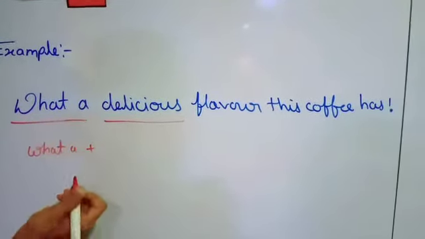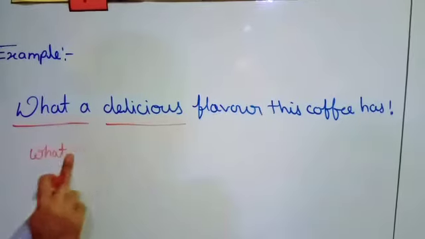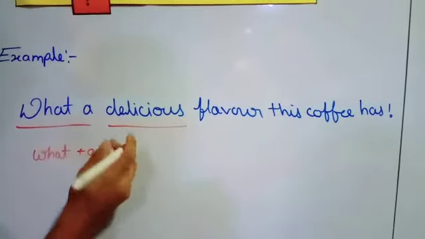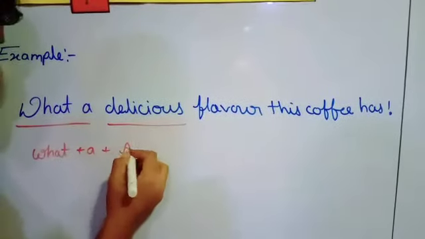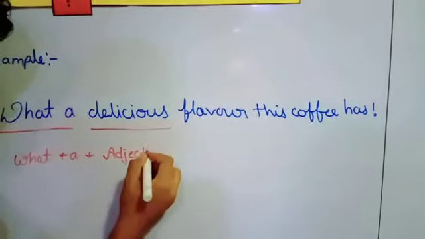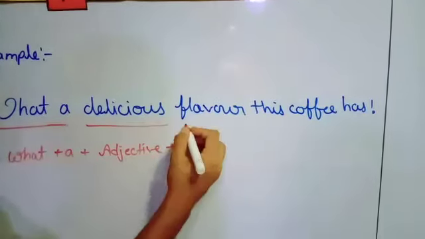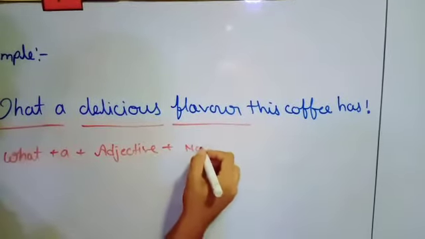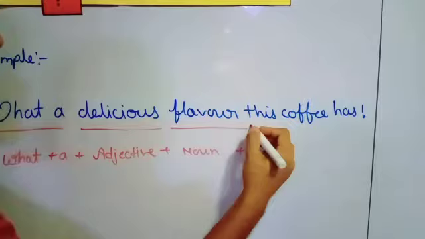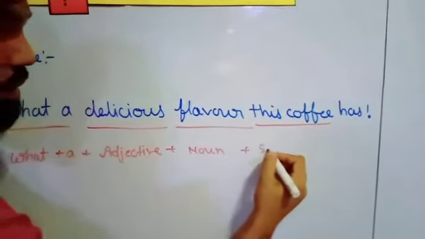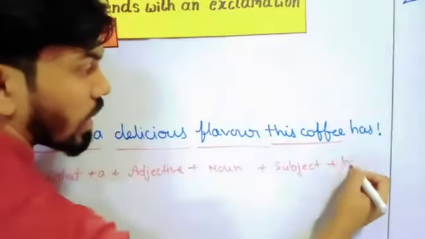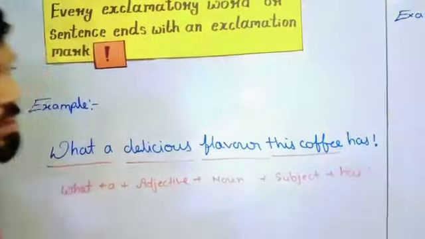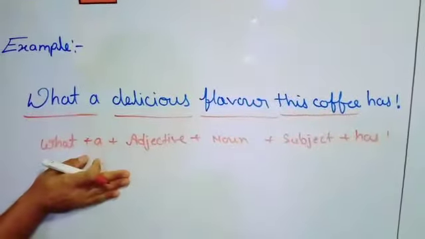Then a, then delicious, which is an adjective. Then flavor is a noun. Then this coffee is the subject, plus at the last we have has and an exclamation mark. So this is our exclamatory sentence.